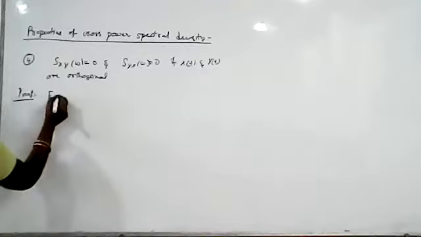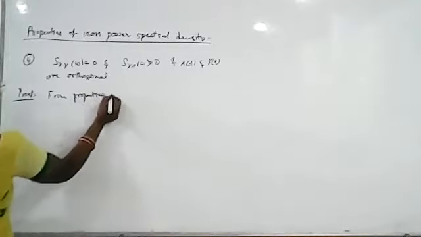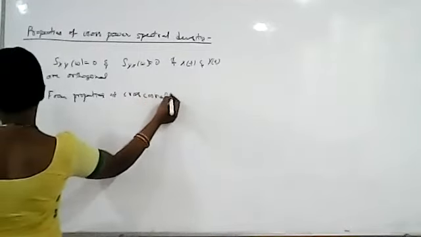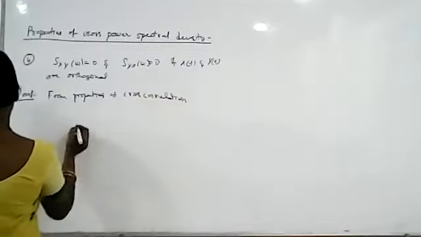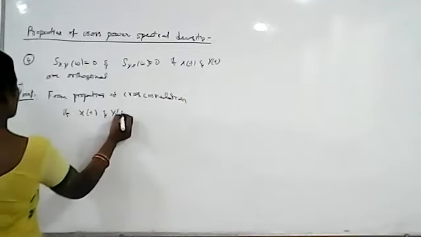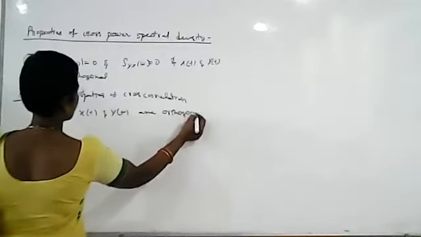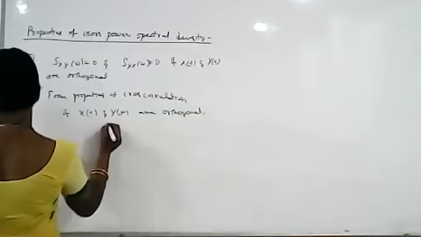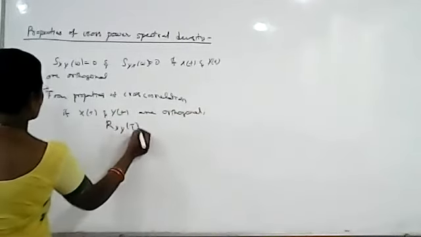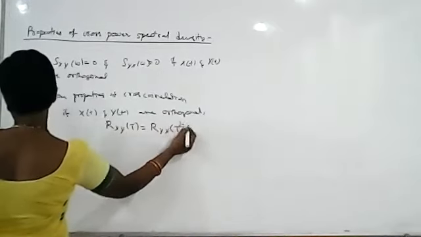So from the properties of cross correlation, we know that if x of t and y of t are orthogonal, then their cross correlation function Ryx of tau and Rxy of tau will be equal to 0.